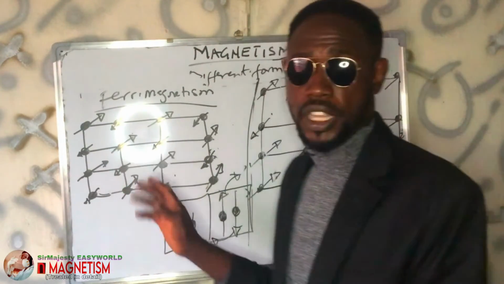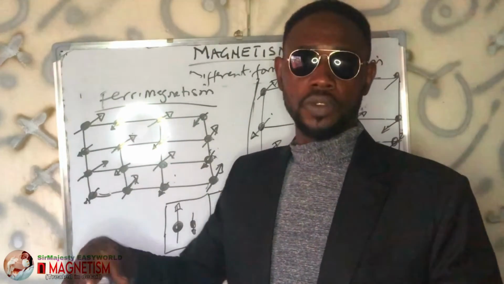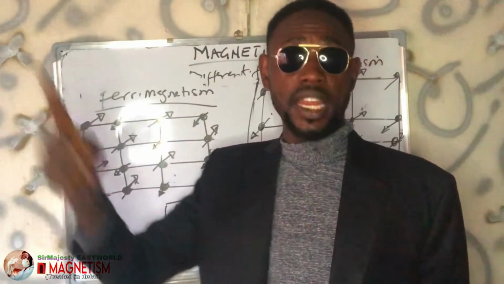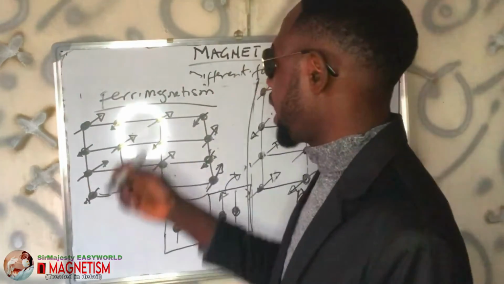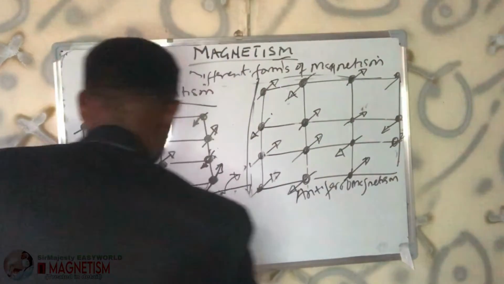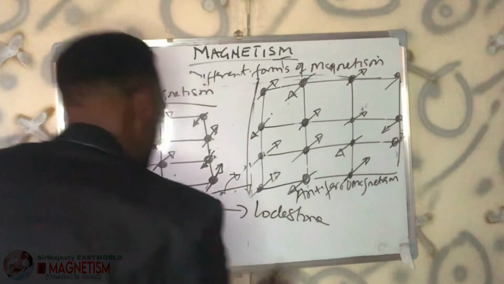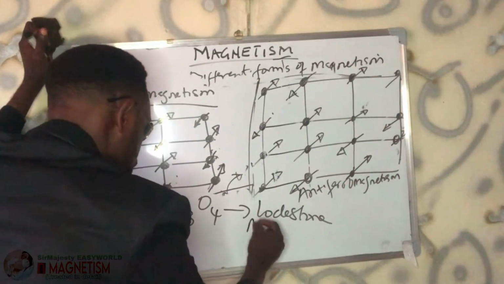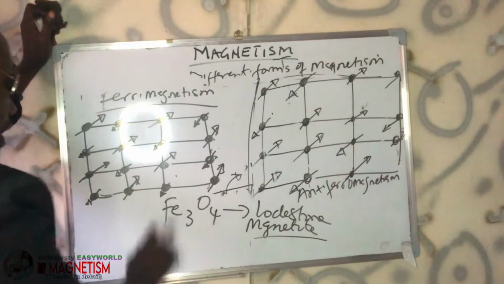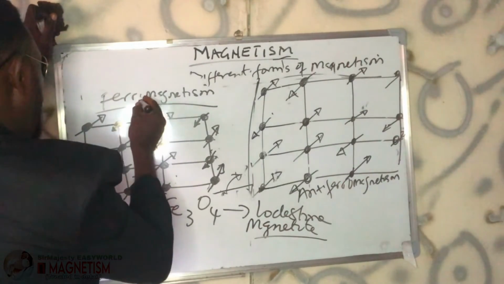Remember, this one is observed when there is a mixture, a population of different ions, not of the same magnitude, like iron 2 and iron 3, as we can see in magnetite. Magnetite is an ore of iron with the formula Fe3O4. Yes, this is actually that lodestone. But in chemistry, we can also call this magnetite. It's naturally occurring, and it is a permanent magnet on its own. But it is not due to ferromagnetic arrangement, but rather ferrimagnetic arrangement.